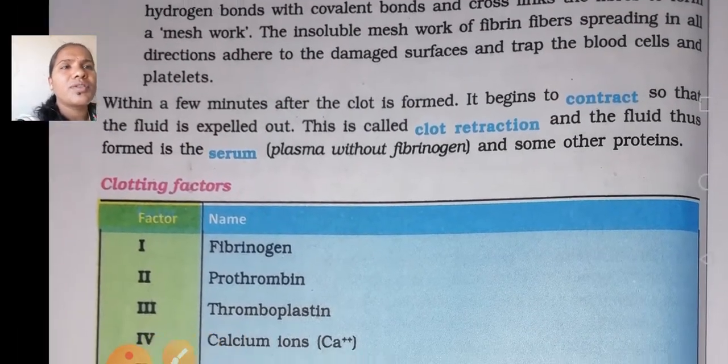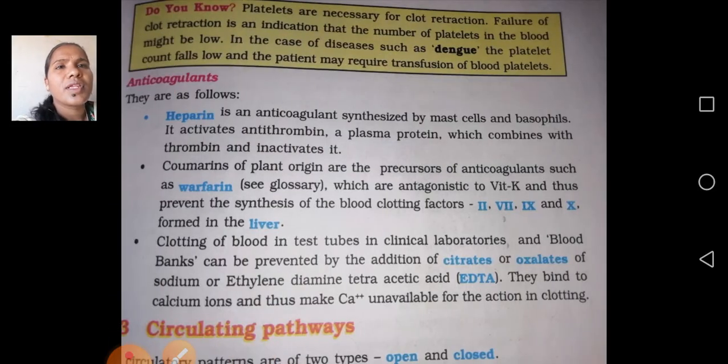Next, coming to the anticoagulants. Here there are some boxes, and you can go through the box. Do you know about the platelets? Platelets are necessary for clot retraction. Failure of clot retraction is an indicator that the number of platelets in the blood might be low. In diseases such as dengue, the platelet count falls low and the patient may require transfusion of blood platelets.